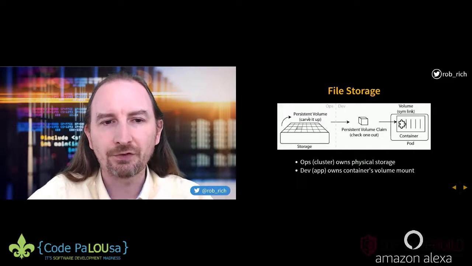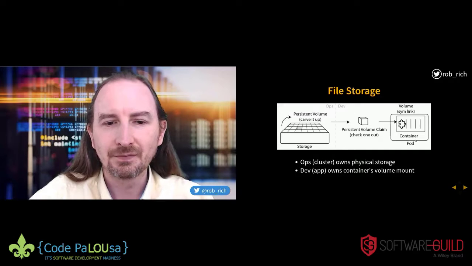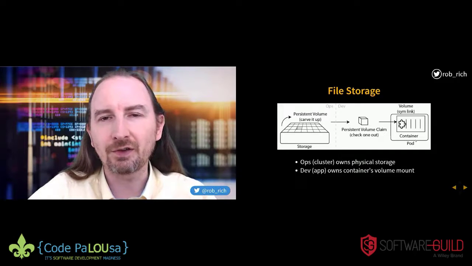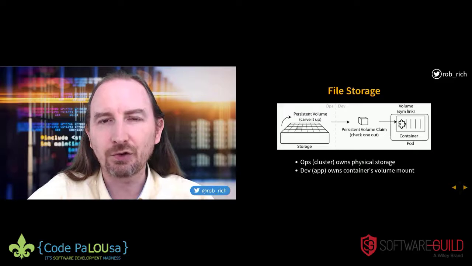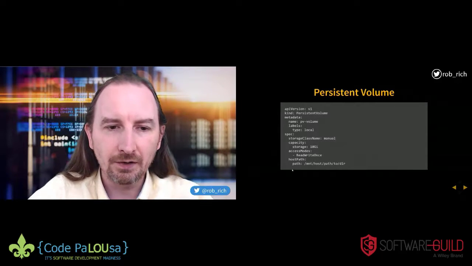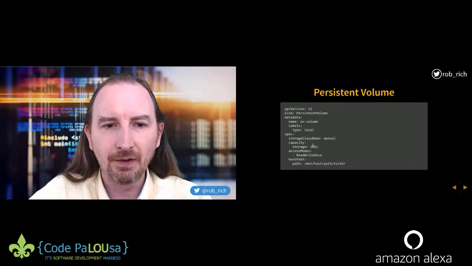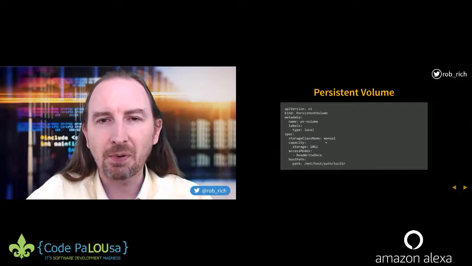Storage, persistent volumes, or maybe PV, persistent volume claims, maybe PVC, pods, containers. That's really cool. That separation of concerns allows us to make different choices based on the needs of our organization. So here's that persistent volume declaration where ops would define what these are. And here's that path. We saw that host path and the path on the physical directory. Here's the storage capacity, in this case 10 gigs, and a storage class name where we have the particular types of storage.